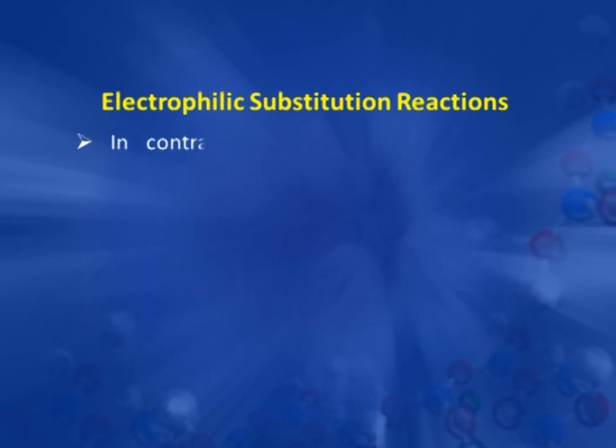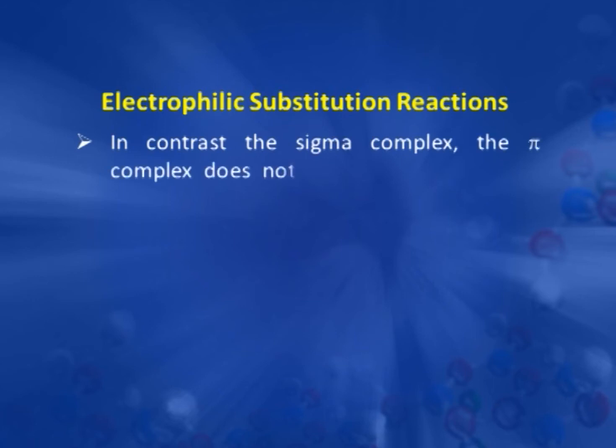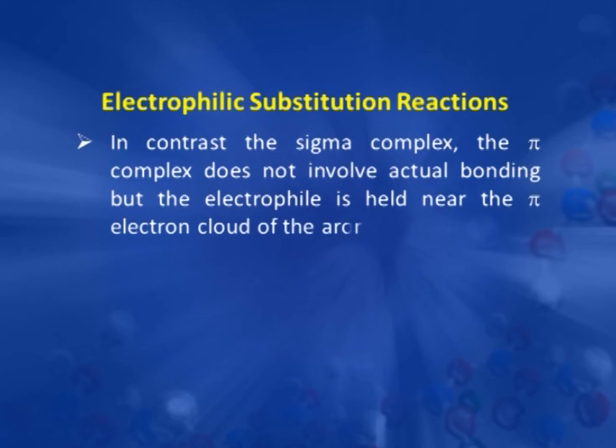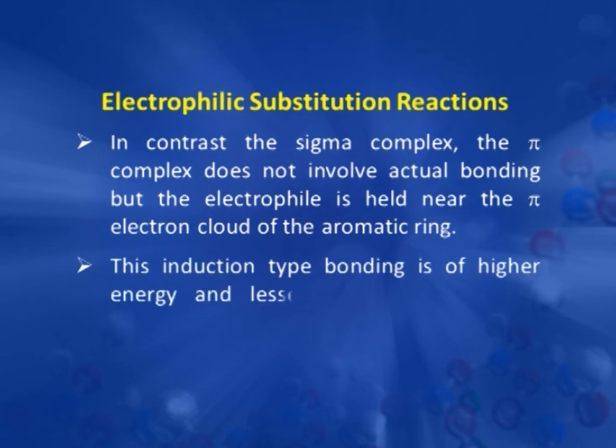So, from this it is clear there is first a formation of pi complex, but the pi complex is not as stable as the sigma complex because it is just an interaction and there is no bond formation, and it is of high energy as compared to the sigma complex.